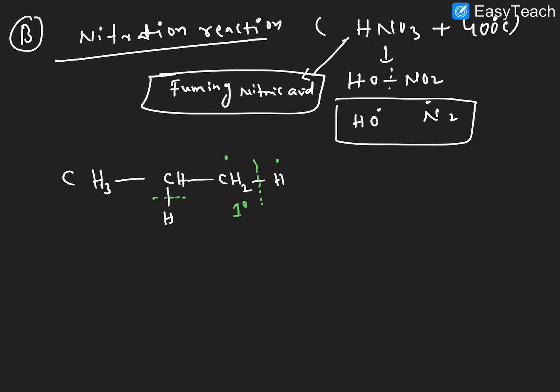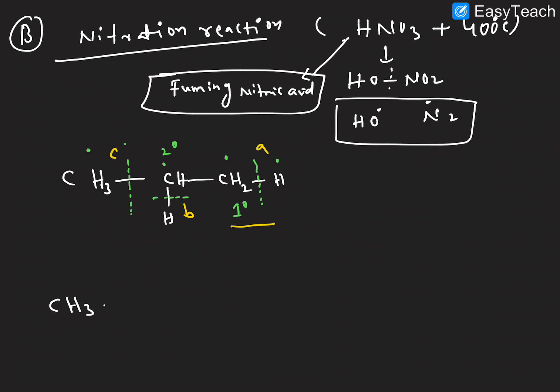This is the primary radical. Here we can break and we'll get a secondary radical. So here we can break, and we'll get different radicals. Finally we'll get different products. The primary breaking is represented as A, the secondary breaking is represented as B, and the carbon-carbon bond breaking is represented as C. So totally how many products we'll get, let us discuss now.